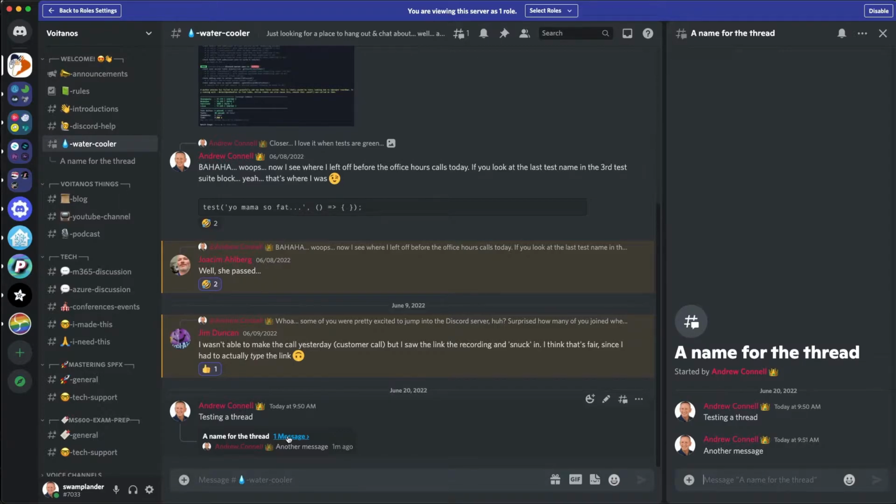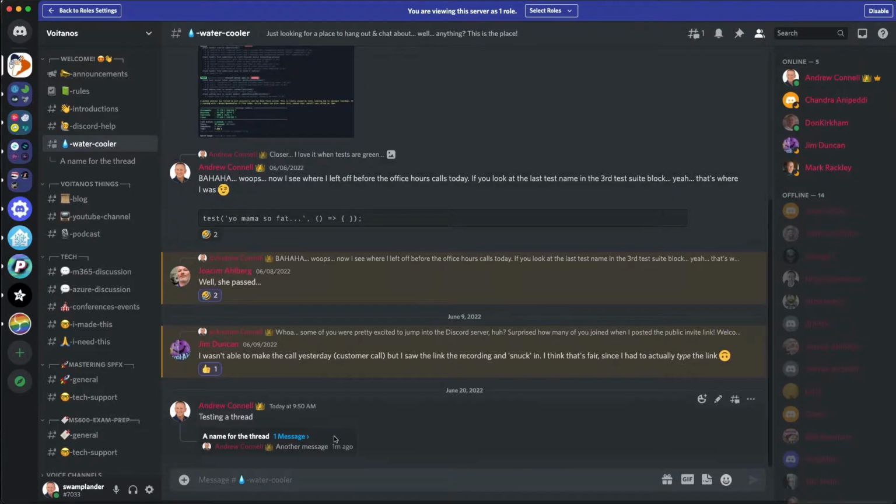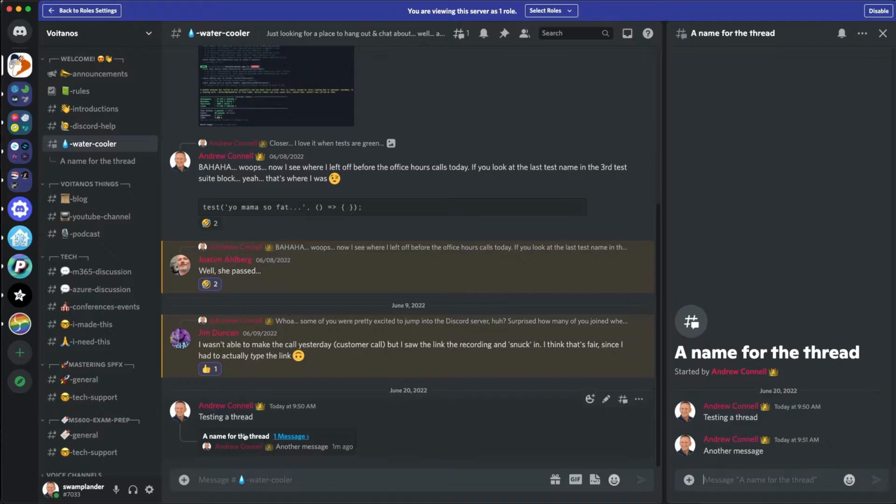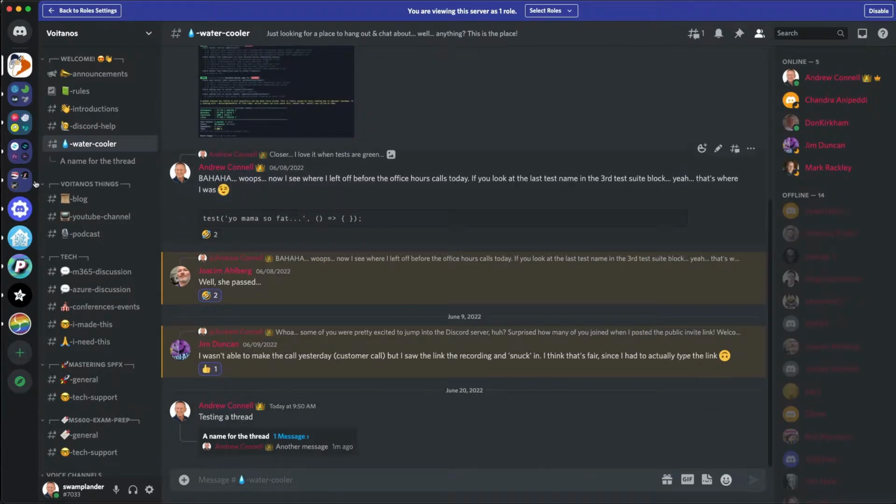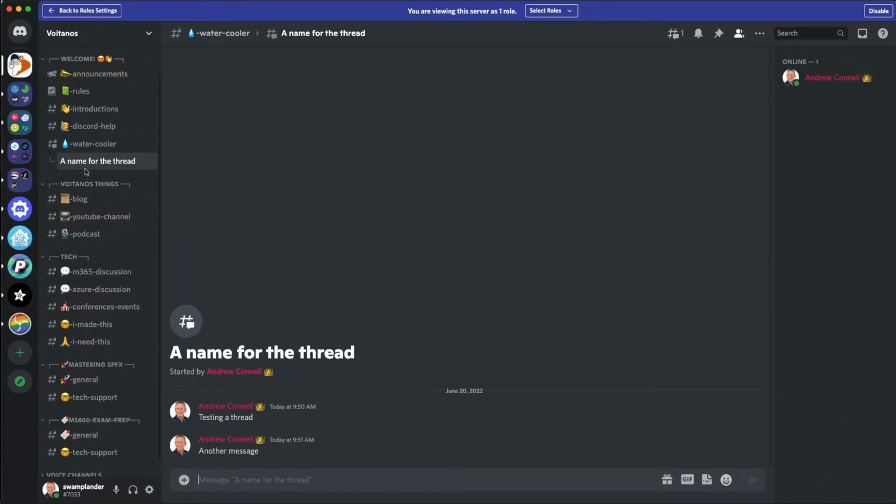Some channels support private threads, and that's when you create a thread and only allow other people in this channel to get access to it if someone has mentioned them in the thread. That way it keeps people from making things all noisy. I can access the thread whenever I want by selecting it. You can select it by clicking on this one message right here, or where the thread's showing up in the UI. Or here in my water cooler channel, here's an active thread that I'm involved in, and I could jump straight to it by selecting it, and then it's in the full screen view here.